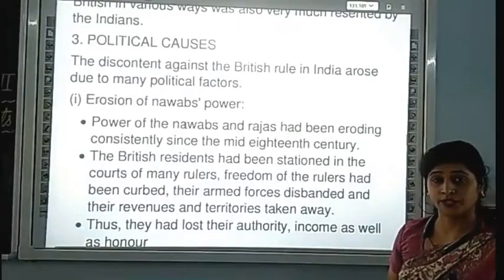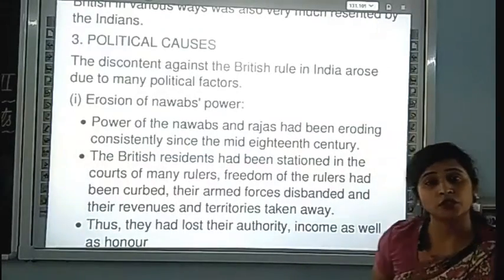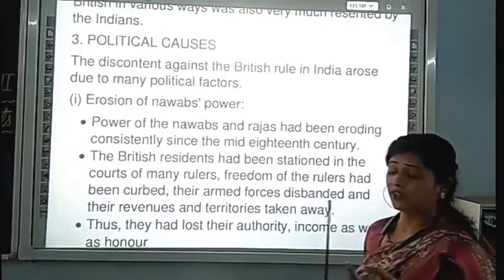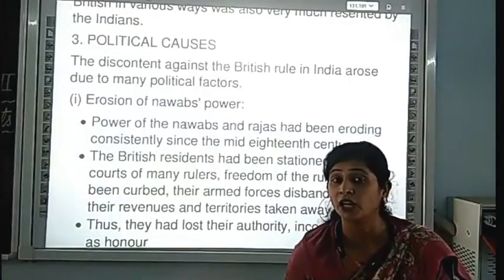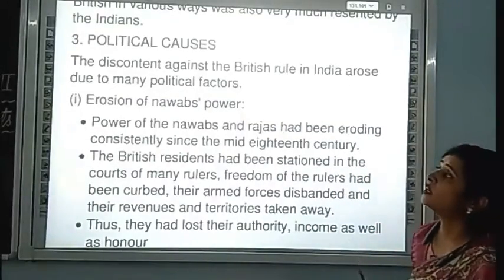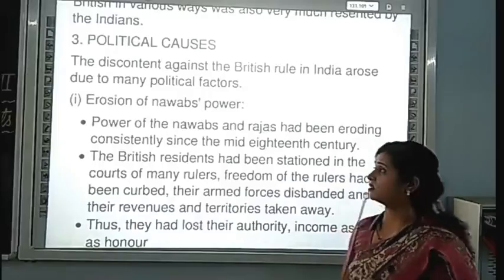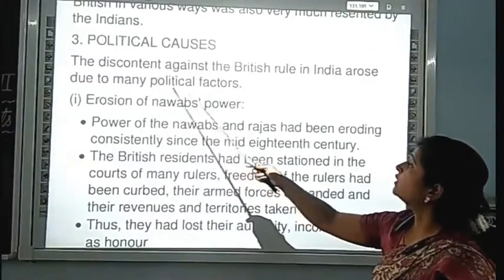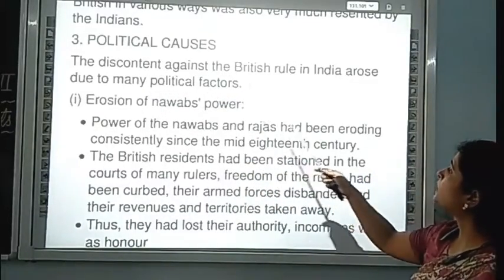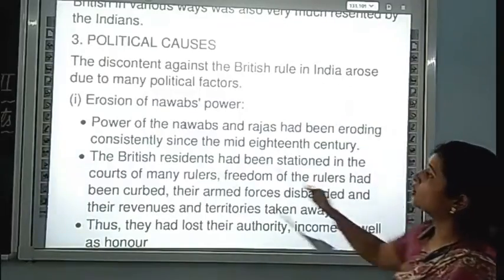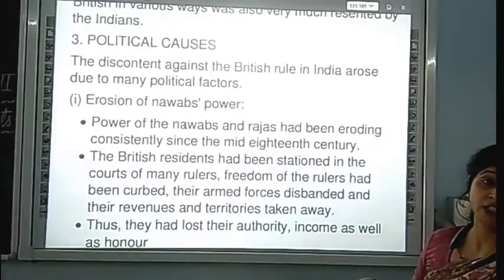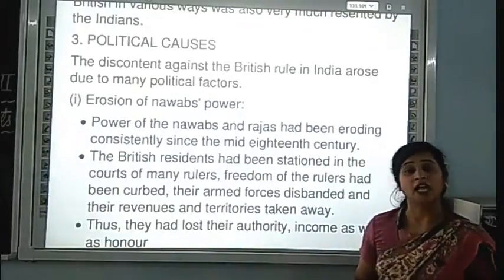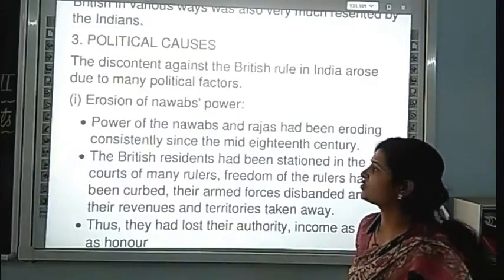Now we are coming to the next point. We discussed the social and religious causes. After that we discussed the economic causes. Now we are coming to our third cause, that is the political cause. The discontent against the British rule in India arose due to many political factors. There are many political factors that aroused the revolt against the British.